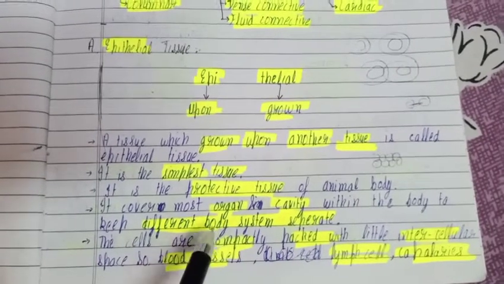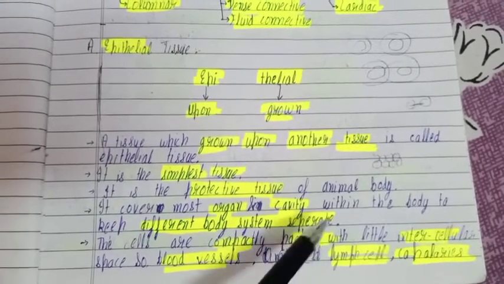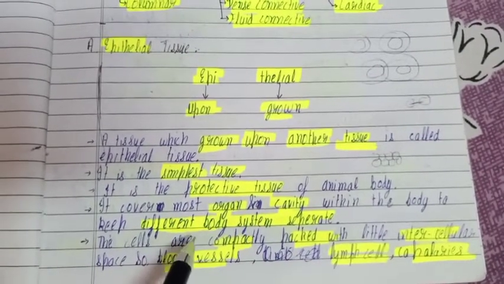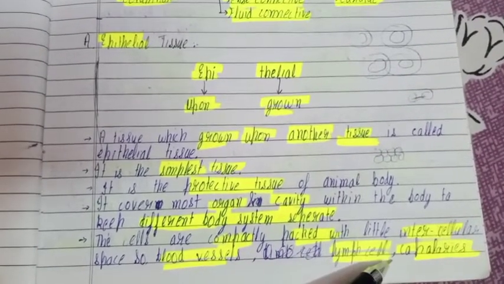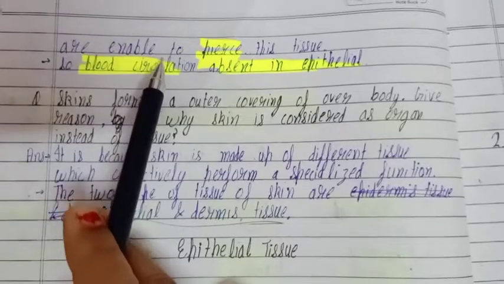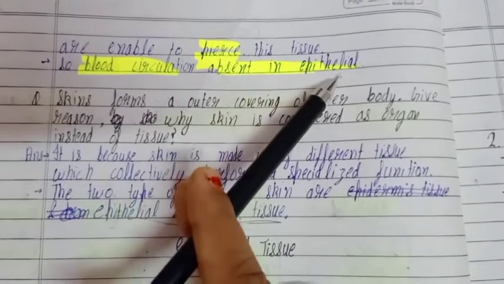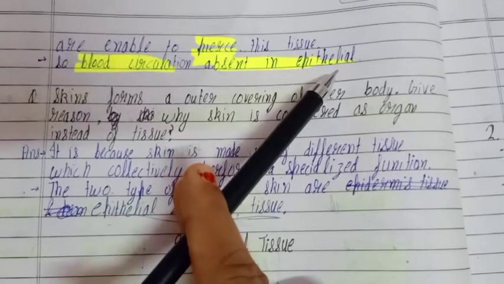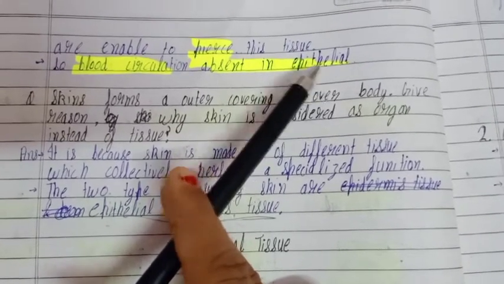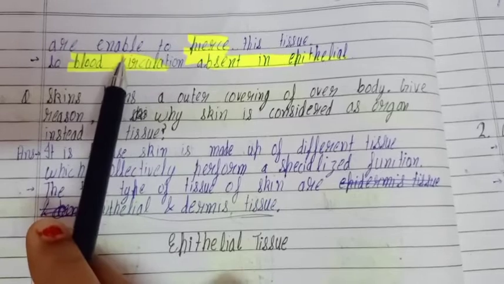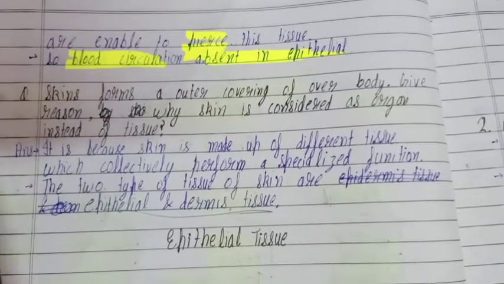It means the cells present in epithelial tissue are compactly packed and have only a little intercellular space. So blood vessels, lymph vessels and capillaries are unable to pierce this tissue, so blood circulation is absent in epithelial tissue. If there is a question asking in which type of tissue blood does not circulate, the answer is epithelial tissue, because they have little intercellular space.